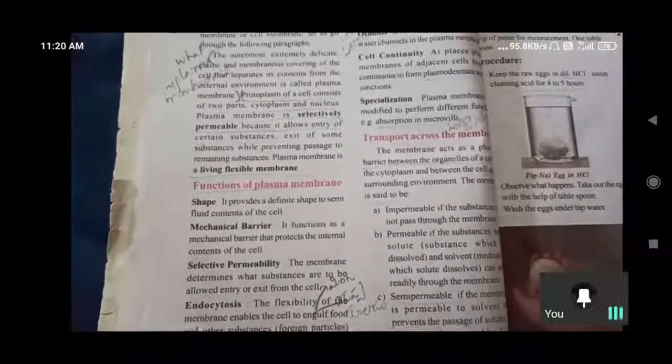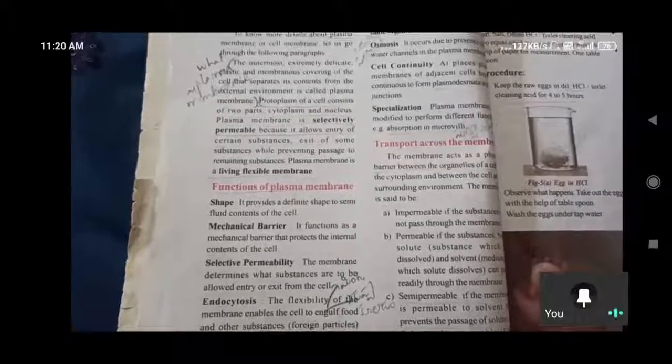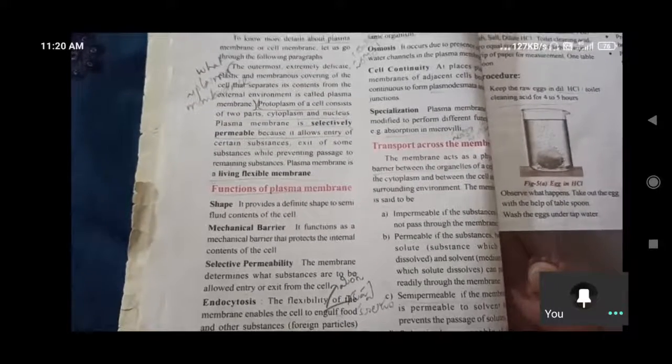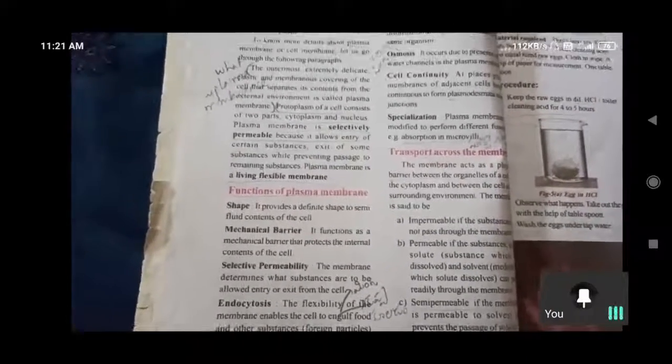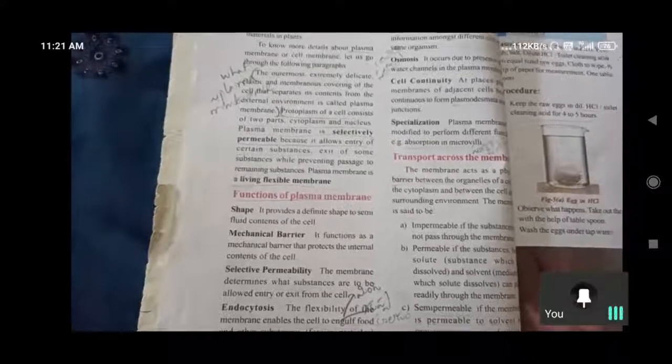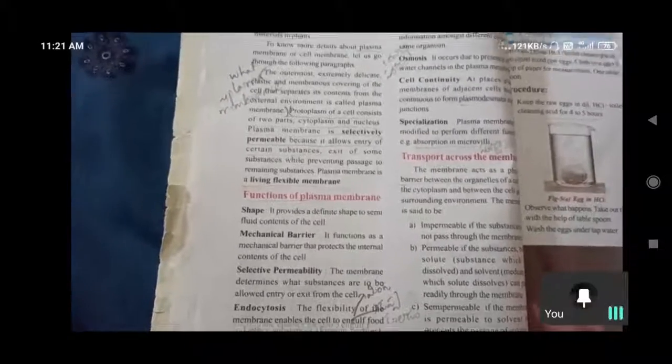Eukaryotic cells have nuclear membranes. Yes, the nucleus is separated by a membrane in eukaryotic cells. And prokaryotic means the nucleus is mixed with the cytoplasm. The cytoplasm itself contains the nucleus. There is no separation. When the nucleus is separately bound, that is called nuclear membrane bounded. Membrane bounded nucleus containing cells are eukaryotic cells.